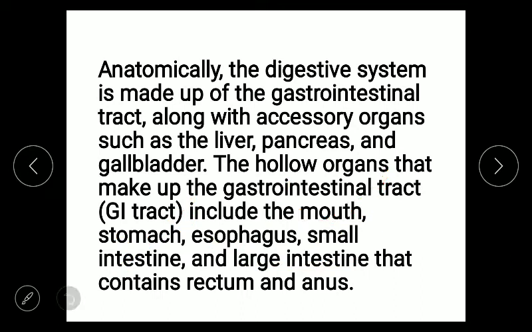So what are the different parts of the alimentary canal? I want to make it clear that the gastrointestinal tract is also known as the alimentary canal. So what are the different parts of the alimentary canal? Mouth, after mouth there will be esophagus, stomach, small intestine and large intestine.